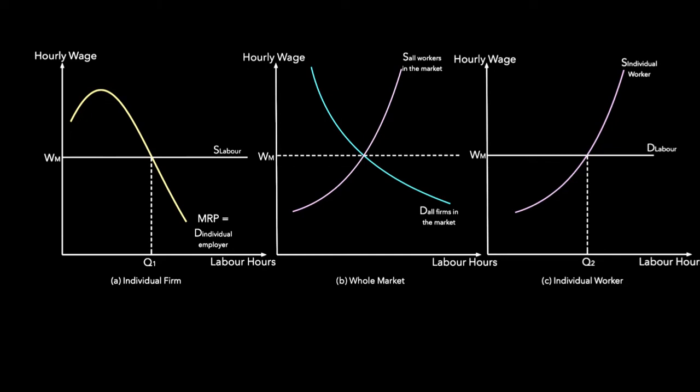From the individual firm or employer perspective, the wage rate is the supply of labor. Why is that so? Because the firm can hire any number of workers at the existing wage rate. That's why the supply of labor is perfectly elastic, as there is no limitation to the employment supply at the going wage rate. Remember that this employer is very small compared to the market supply of labor, and therefore he doesn't influence the wage rate. He can hire any number of workers, be it 5, 10, 20, because there are many workers available.